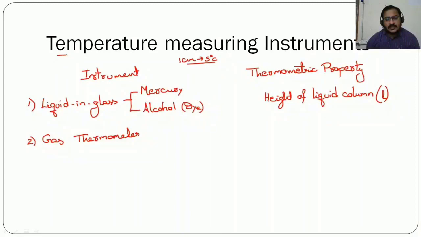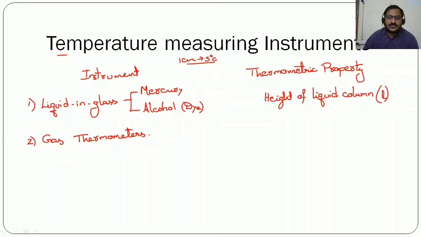See, suppose if I want to measure the temperature of molten steel. See, molten steel temperatures will be very high. We can't use these normal thermometers like mercury or alcohol thermometers. So as a result of that, we need to go for gas thermometers.